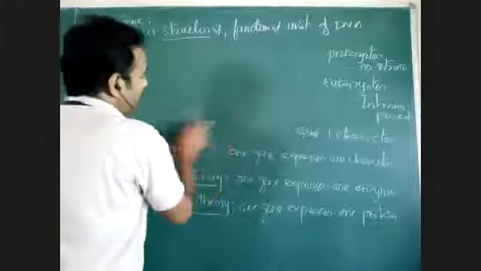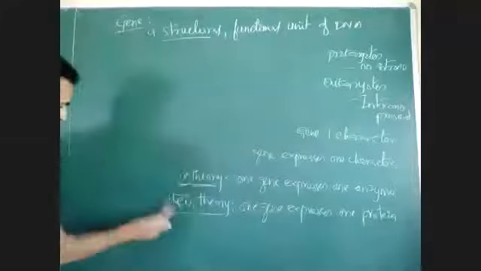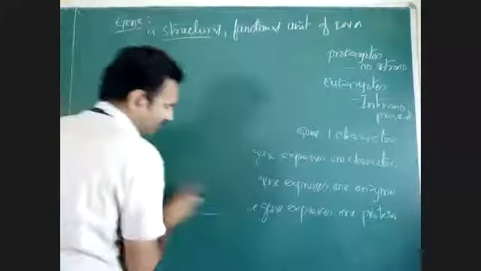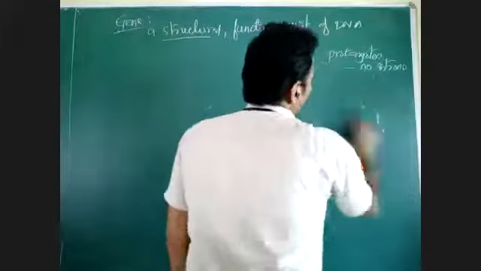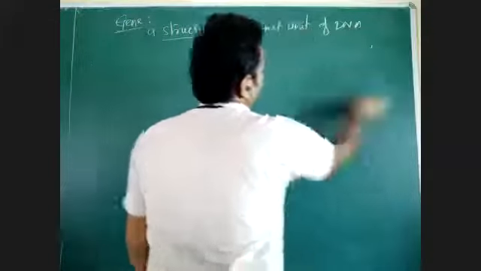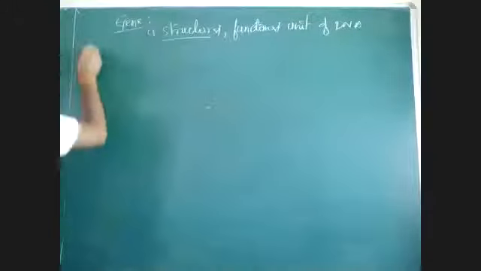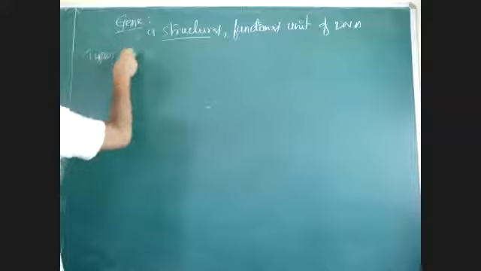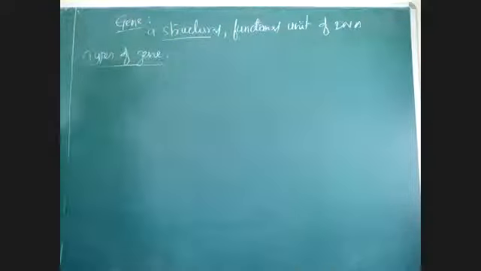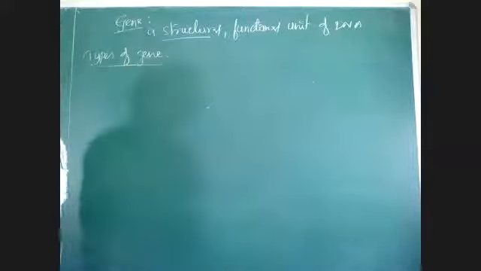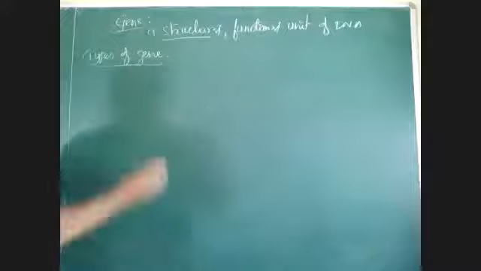Then, if you see the types of genes, based on the properties of genes only we can see. Types of genes, just with the help of some rough diagrams, I will explain.